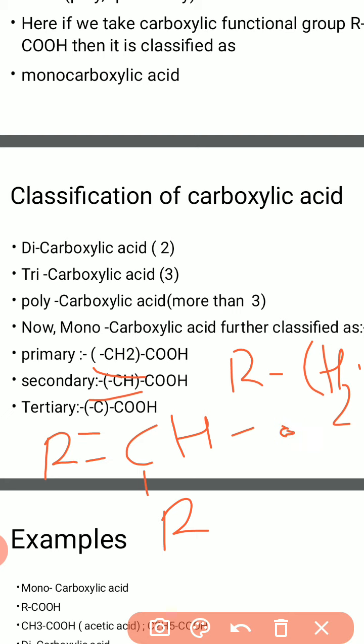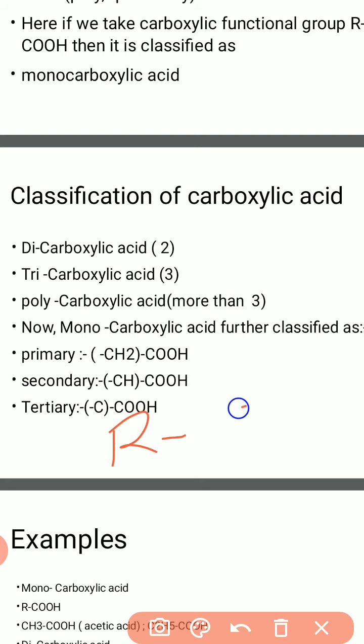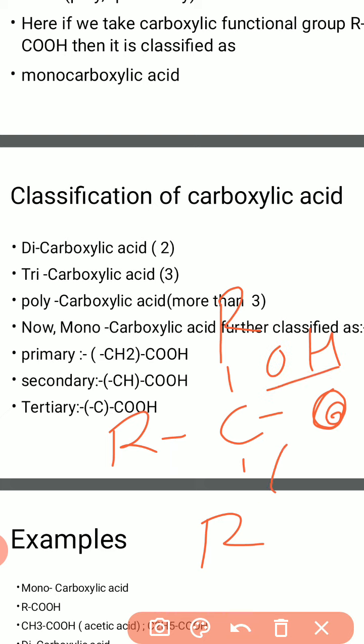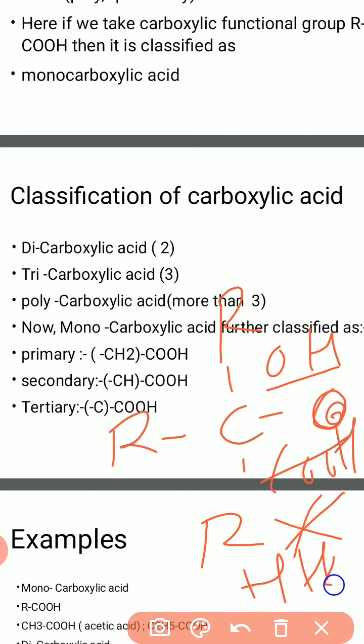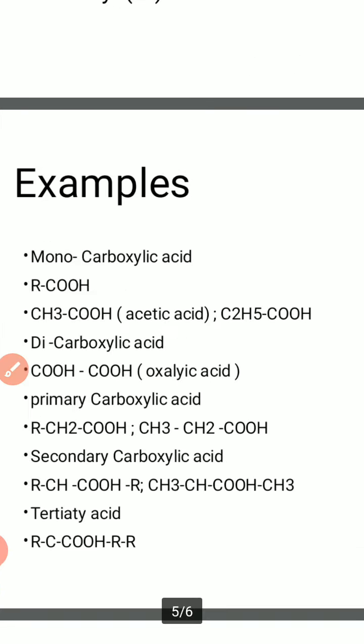Tertiary has three R groups and any functional group, such as COH, OH, NH2, X, or any other. Understand, student? Now I will give some examples of monocarboxylic acid.